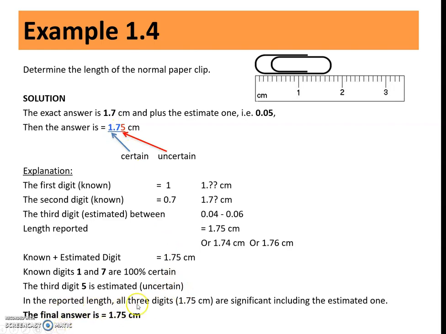In the reported length, all 3 digits of 1.75 centimeter are significant, including the estimated one. So all digits here are significant. That's why the final answer is 1.75 centimeter. Don't forget the unit.